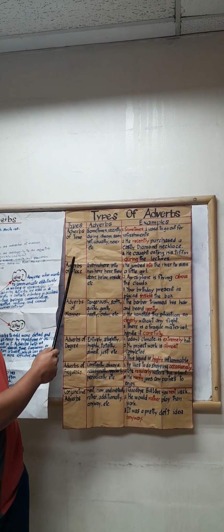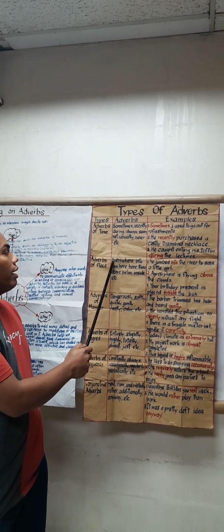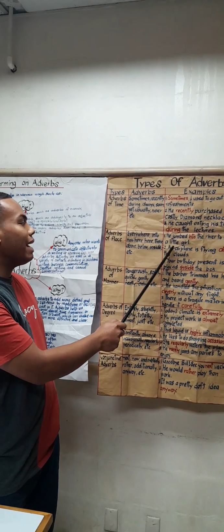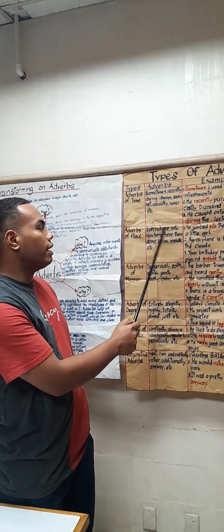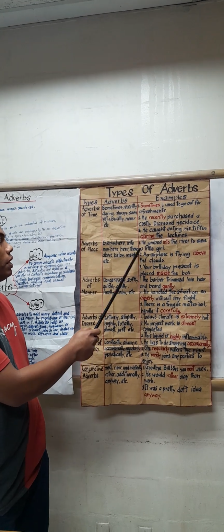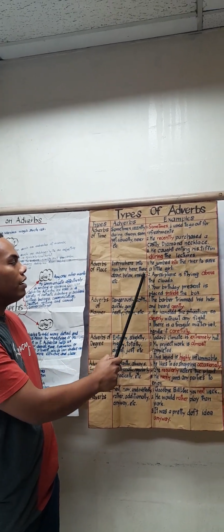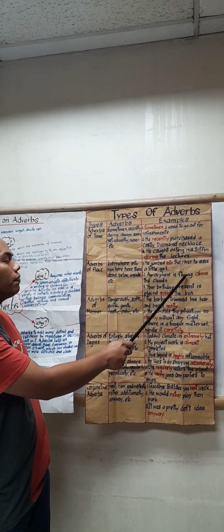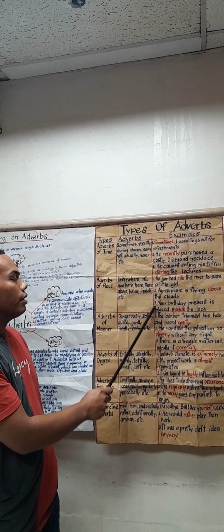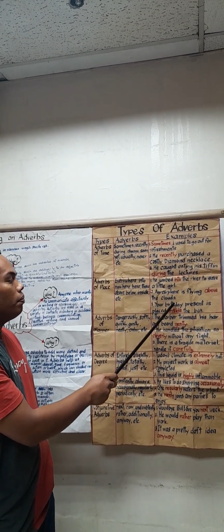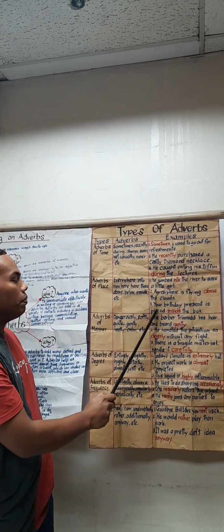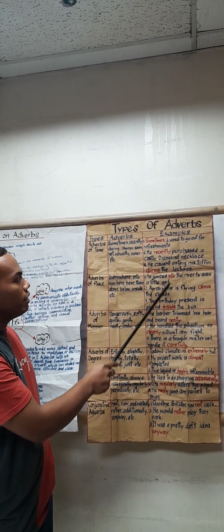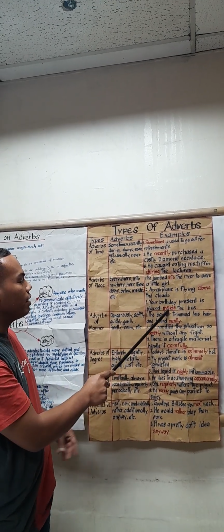The second type is adverbs of place. This is everywhere, into, nowhere, here, there, above, below, inside, and so on. And examples would be: he jumped into the river to save a little girl. The second example would be: an airplane is flying above the clouds. The third example would be: your birthday present is placed inside the box. So as you can see, the adverbs used here are into, above, and inside.